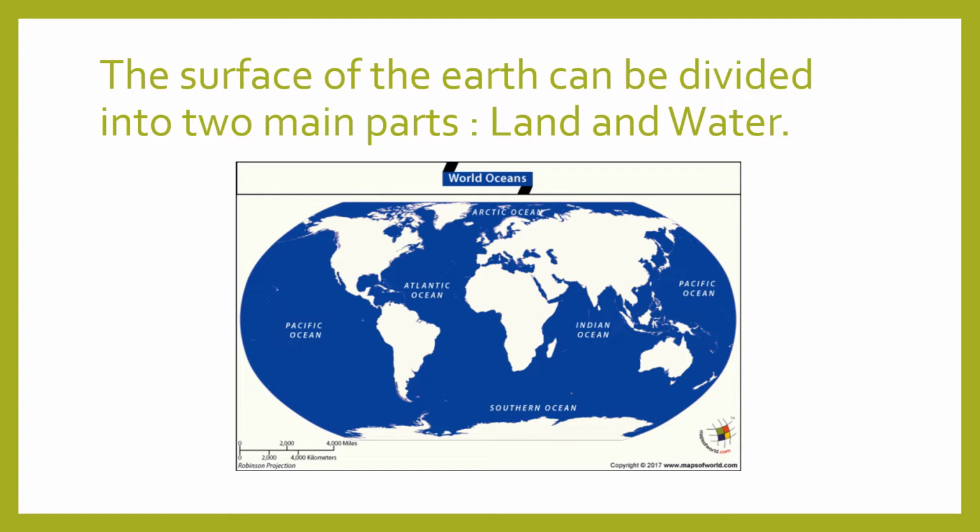The surface of the earth can be divided into two parts. Basically land and water. So children, if you look at the map, most of the portion is blue. And that blue portion signifies or tells us that it is water. And the small portion between where it's white in color, it's land. So the surface of the earth can be divided into two main parts, land and water.